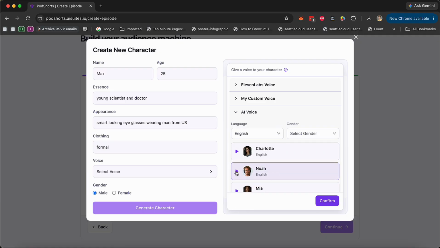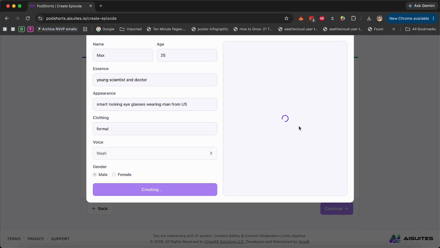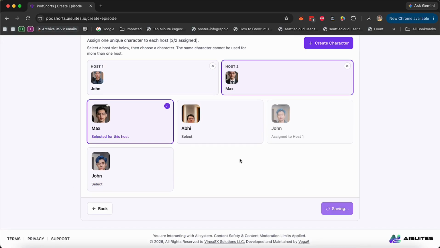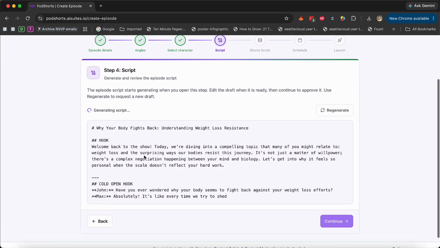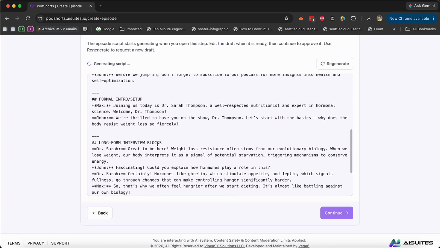Now, let's say I want to use Noah. I can preview the voice as well. And then click on confirm. That's the voice. Gender is male. So I'm going to click on generate character and we'll start generating character. And as you can see, Max is created. So I'm going to select Max as the second host, and then I'm going to click on continue, where I can see the script. Now, the script is written in real time by our script writing agent.